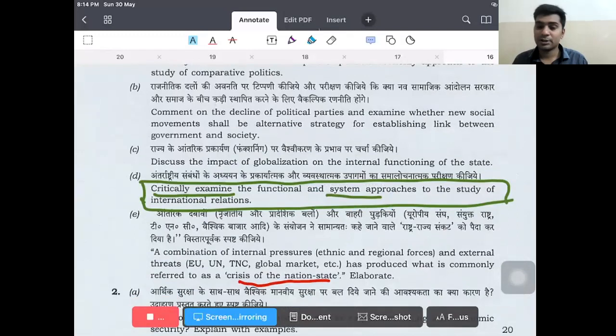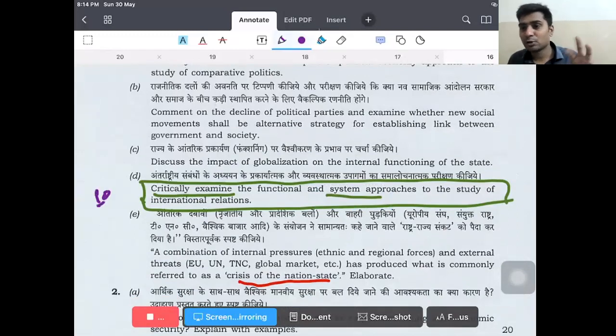You can write about David Mitrany's functional approach, and then you can counter David Mitrany, because David Mitrany is being very, very idealistic. Then neo-functionalism emerged. The propounder of neo-functionalism is Mr. Ernest Haas, and then he said that we have to be quite pragmatic, and we should also include politicians at some levels in order to resolve the conflicts at the global level. And that is the functional approach.